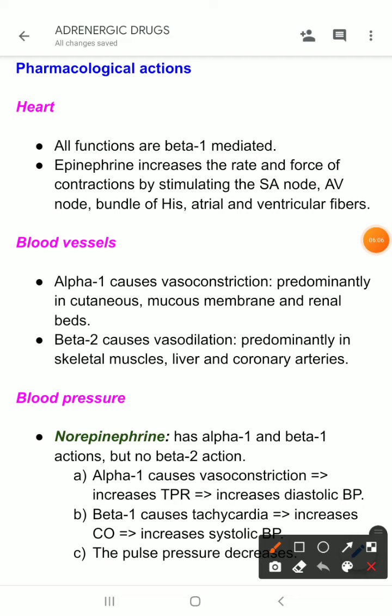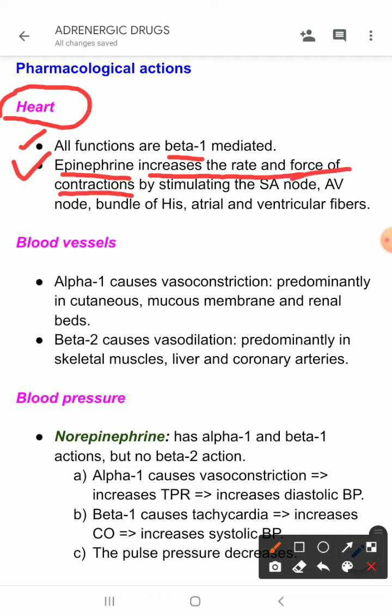The action on the heart: of course, in case of stress you need more oxygenation. So, you need to increase your cardiac output, you need to increase your heart rate. All the cardiac functions here are beta 1 mediated, because beta 1 receptors are present on the heart muscle. What does epinephrine cause? Epinephrine increases the rate and force of contractions. It acts on the SA node, AV node, bundle of His, and atrial and ventricular fibers.